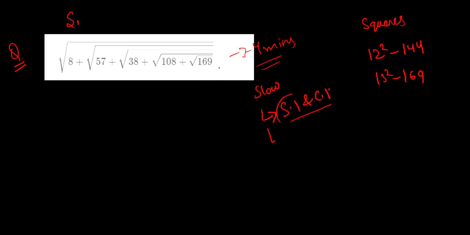So here 169 is given, the square root of 169 is 13, right? Now we have 108 plus 13, that is going to give us 121.